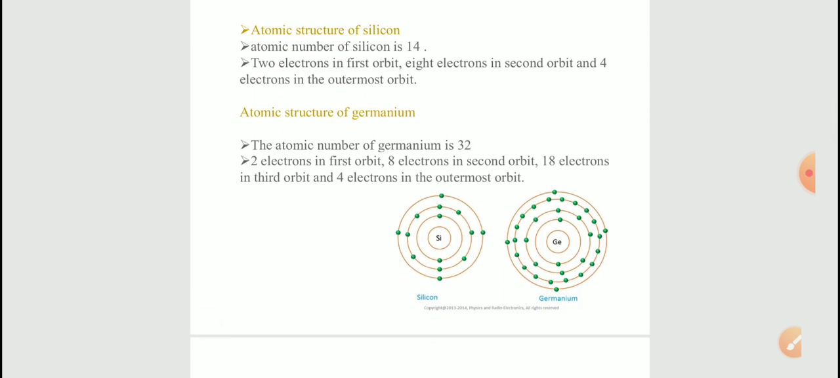If you see here, the atomic structure of silicon, whose atomic number is 14: 2 electrons in the first orbit, 8 electrons in the second orbit, and 4 electrons in the outermost orbit. So the valency of silicon is 4. And if you see germanium, whose atomic number is 32, it also has the same 4 electrons in the outermost orbit.